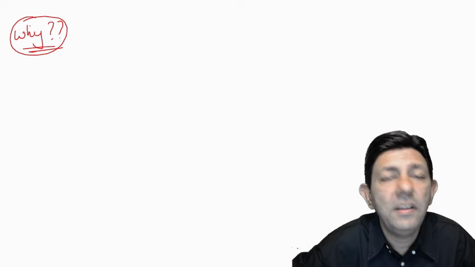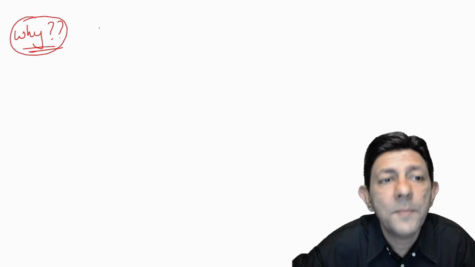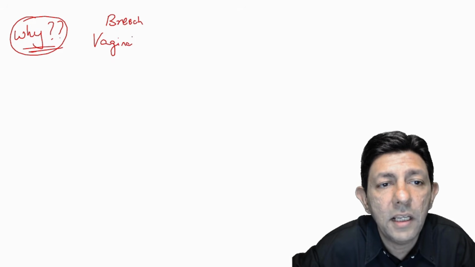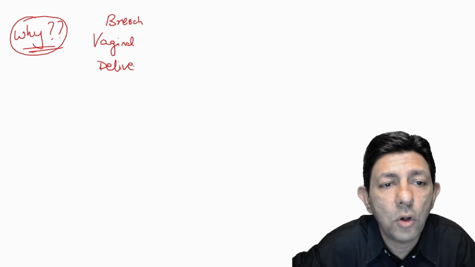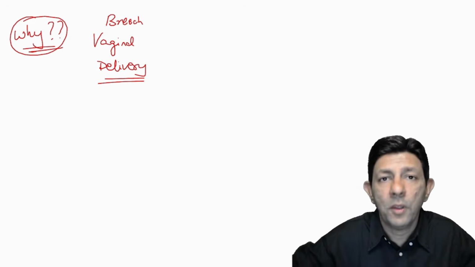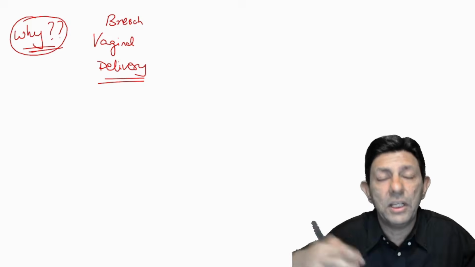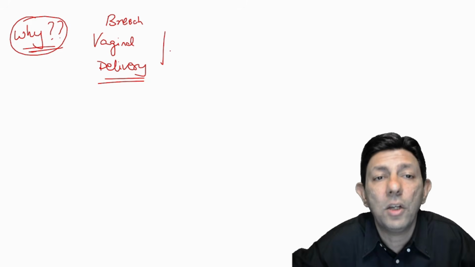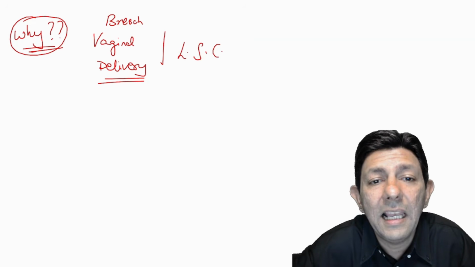ECV is done for 2 purposes. One, I want to avoid breech vaginal delivery, because when I try a breech delivery vaginally, there is a risk of more complications. And second, if it's a primigravida with breech, I will have to land up doing LSCS.